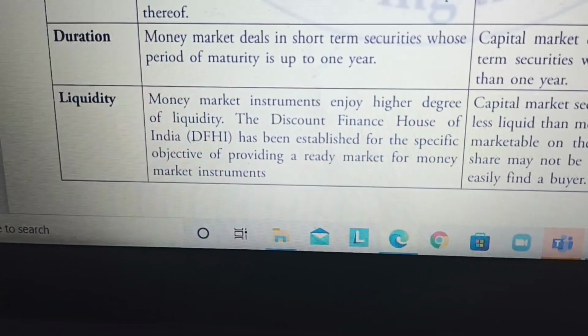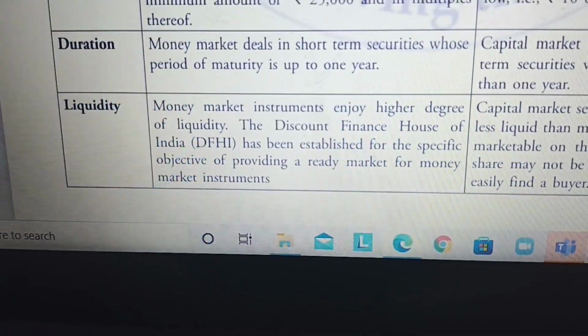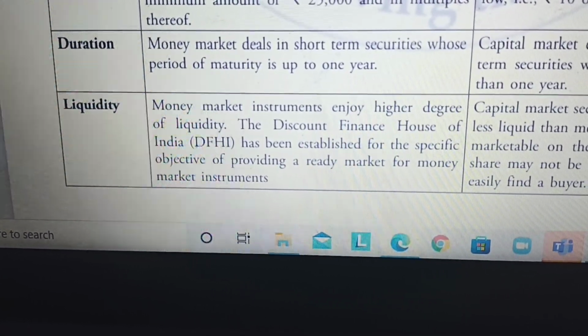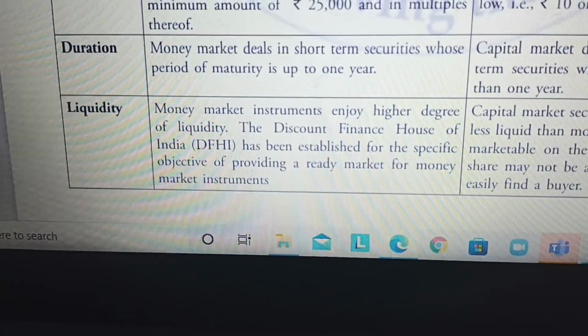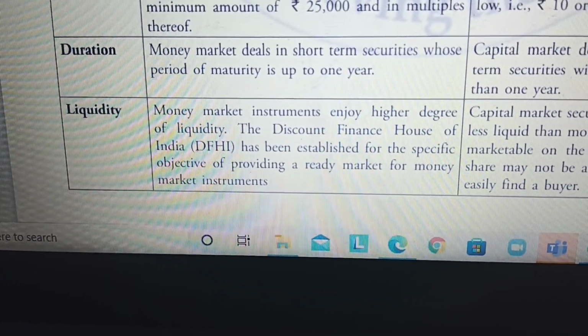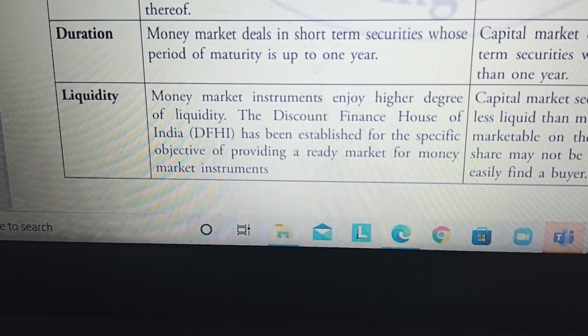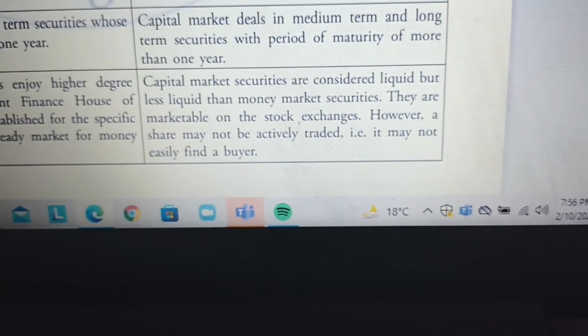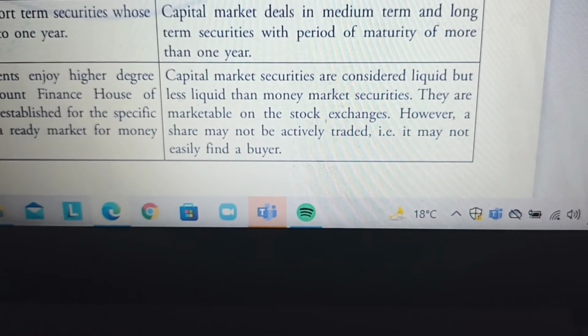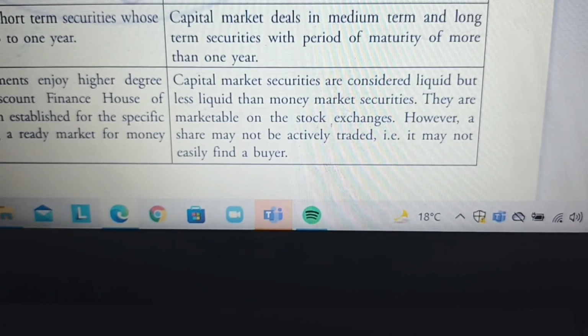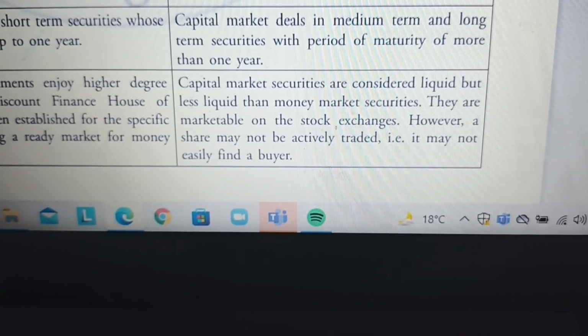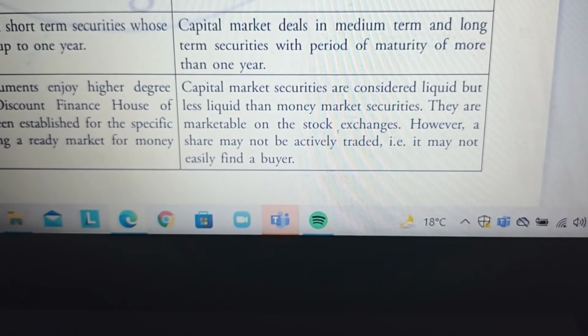The institute Discount and Finance House of India was established for the objective of providing a ready market for money market instruments. So here money market liquidity is very high, whereas capital market securities are considered liquid but less liquid than the money market.